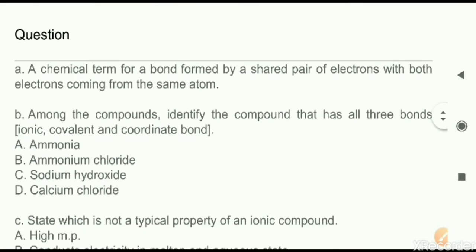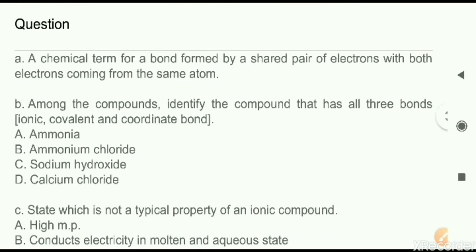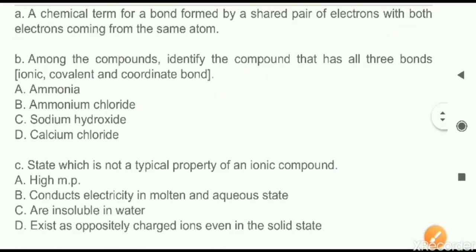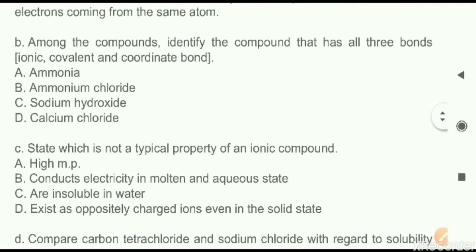Next question. Here you have to tell the chemical term for a bond formed by a shared pair of electrons. So sharing of electrons, and if it is done from the same atom only, then it will be a coordinate bond. If it is mutual sharing, then it will be covalent. Here they have asked about the same atom, so it is coordinate bonding.